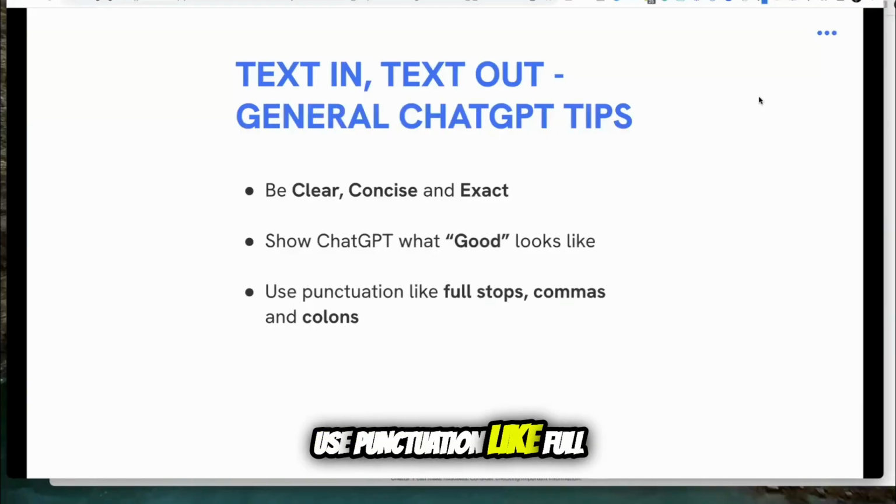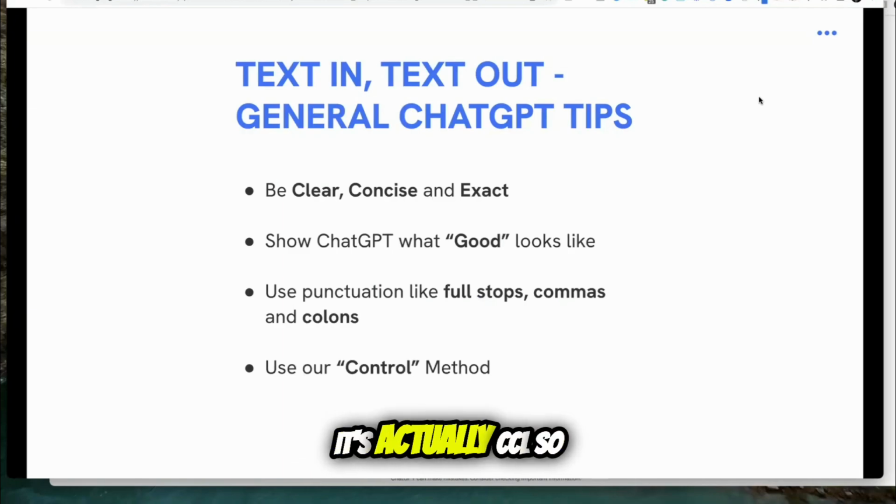Use punctuation like full stops, commas, and colons. That's quite important. Use our control method. It's actually CTL, which I'll explain in just a second, but CTL on the keyboard is the control key. And you also want to be polite because it definitely can't hurt.